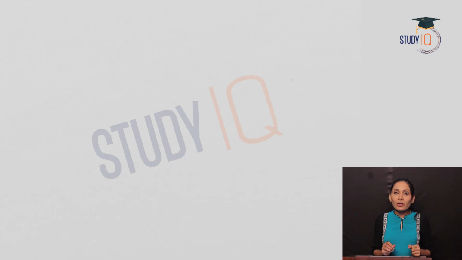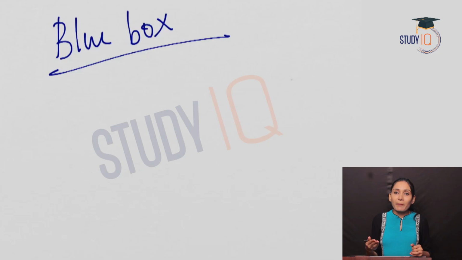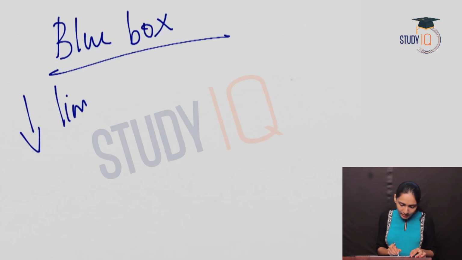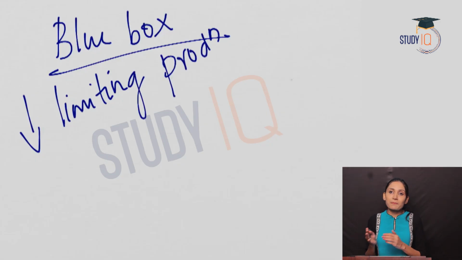Next is the blue box subsidies. Blue box subsidies aim at limiting the production. Limiting production is the purpose of blue box subsidies. Usually the amber box subsidies are placed in the blue box in order to limit their production. Only a few countries in the world have adopted this blue box subsidy. Examples of countries that have adopted this kind of subsidies are Norway, Iceland, etc.